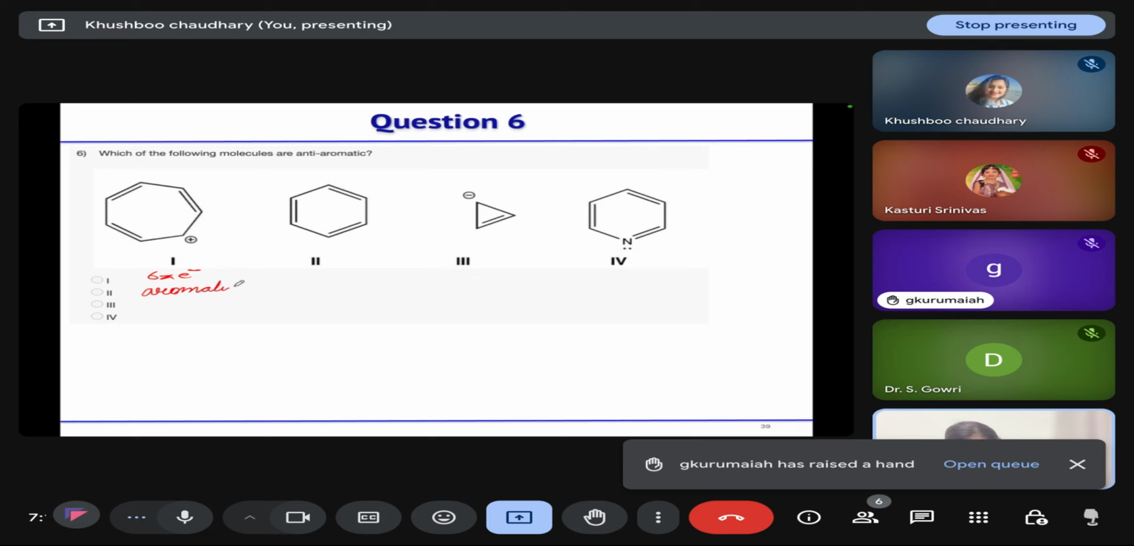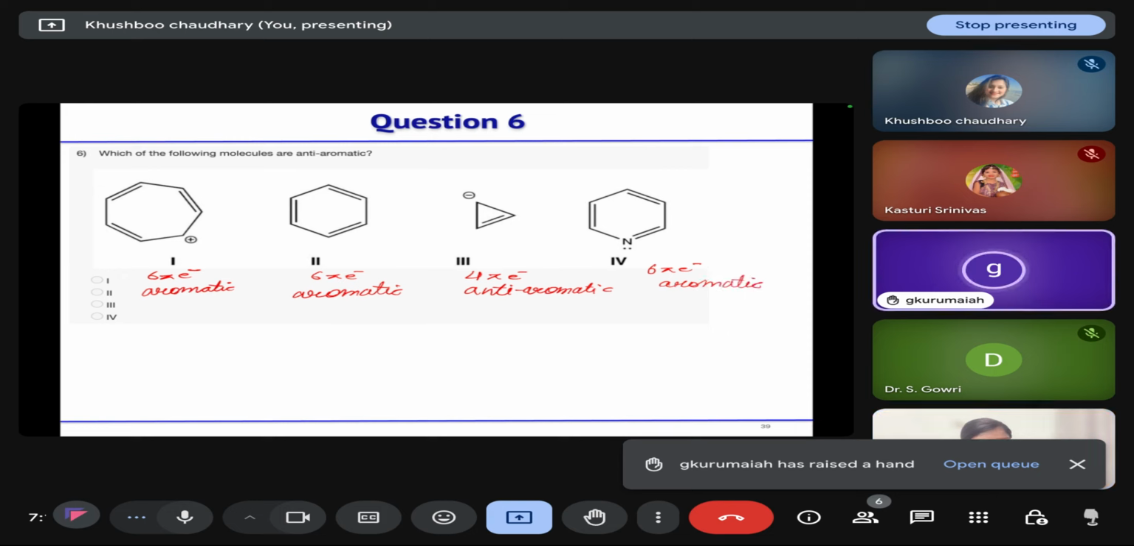Second case, 6 pi electrons. So this is also aromatic. Next, only 4 pi electrons. So this is anti-aromatic. Last one, 6 pi electrons. Nitrogen lone pairs are not included. So this is also aromatic. Yes, correct. So the correct option is option third.